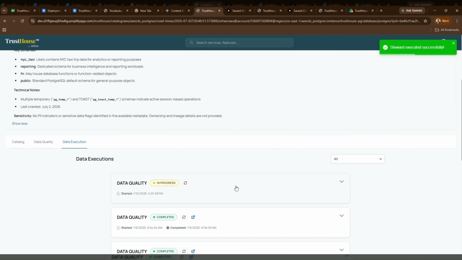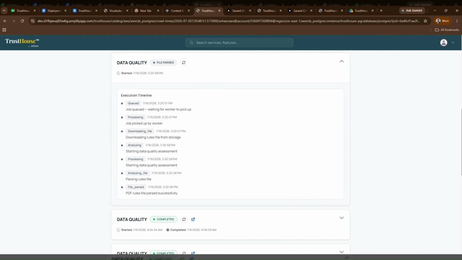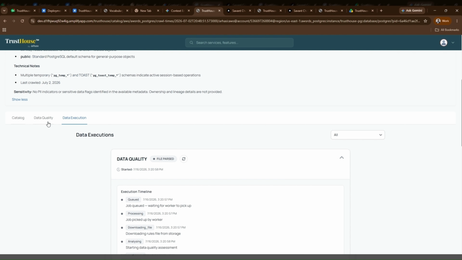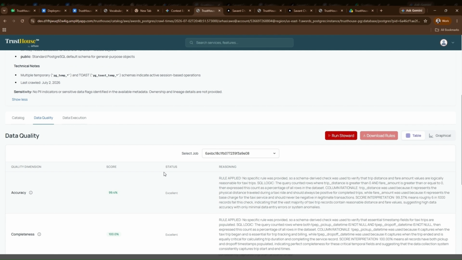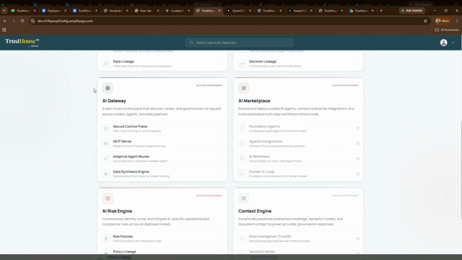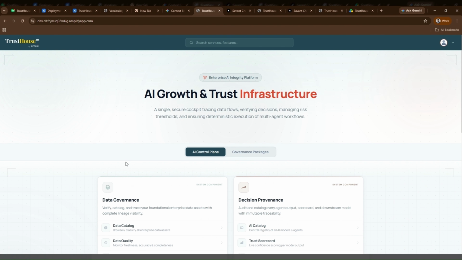It has historical runs of executions. You can run the data quality on any part of the data that you have. You can upload your own data quality rules and run the data quality steward. Every execution is traceable, and you can see at what process that particular execution is. Organizations can continuously monitor quality trends in the data quality section and define business-specific quality rules to get to this goal.